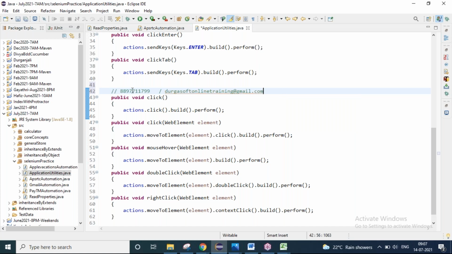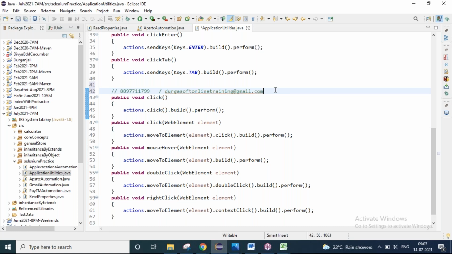This is our team number, and the duration of the course will be 2 months. Hardly the first 20 days we will be covering manual testing concepts, then core Java for 15 days, and 15 days of Selenium and framework implementation. Totally, we will take around 2 months of time where we will cover everything.